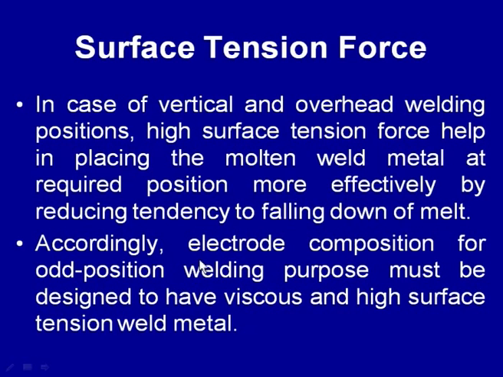So, the electrode composition for out-of-position welding must be designed so that the molten metal has enough high viscosity and surface tension force, so that this kind of falling tendency can be reduced.